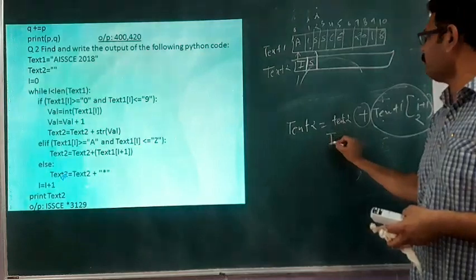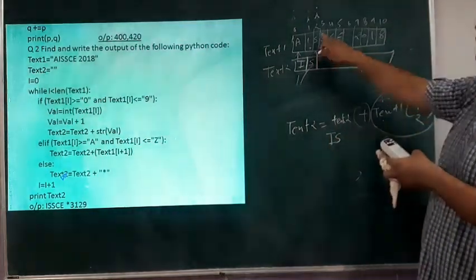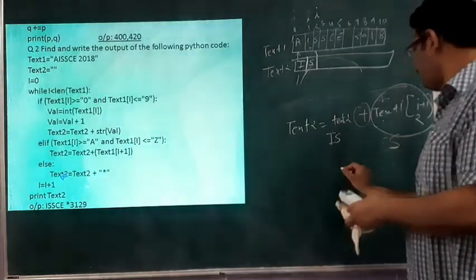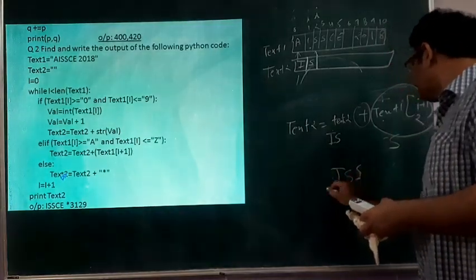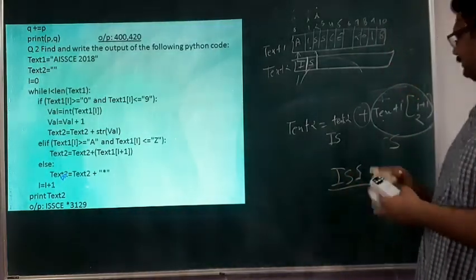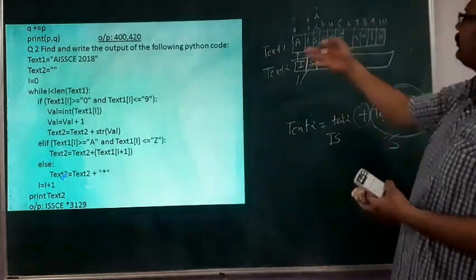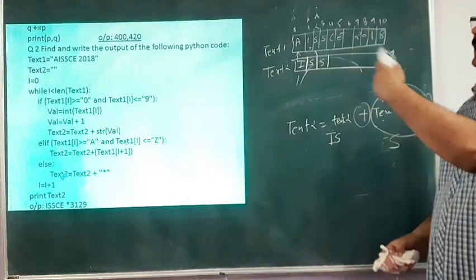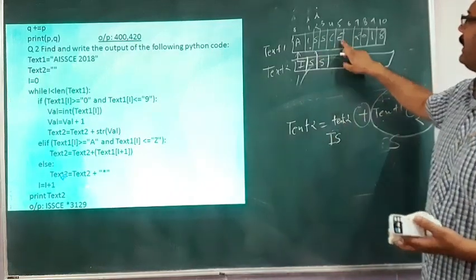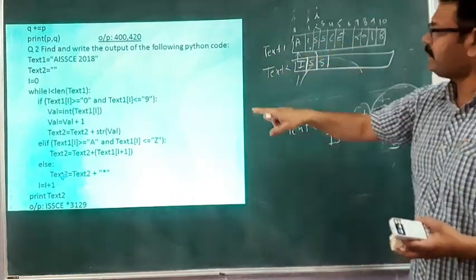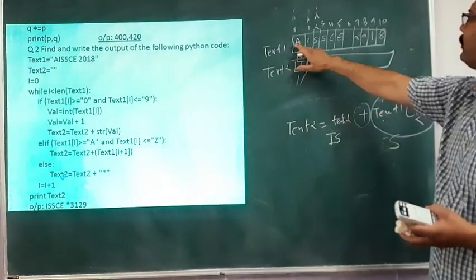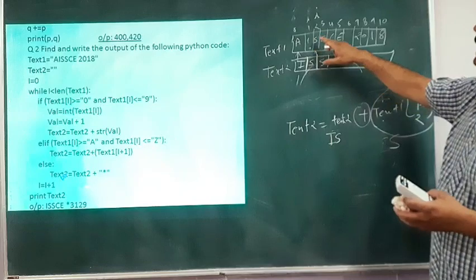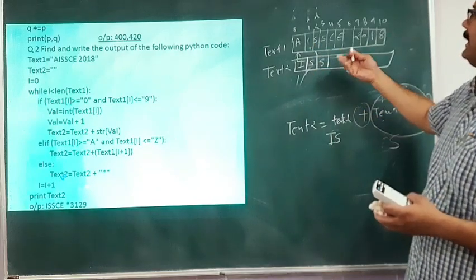What is the present text2? IS. Instead of the second character, it takes the third character, that is S. So it combines them, and ISS is stored in text2, three letters concatenated. Similarly it continues the repetition up to this place, because for all these places the second condition becomes true since all these are letters. So i becomes i plus 1 and it takes the next higher character.